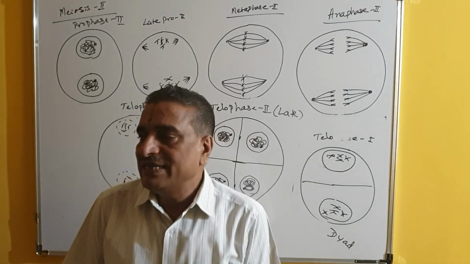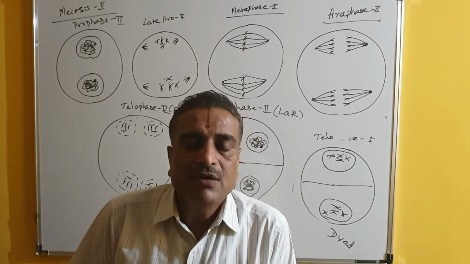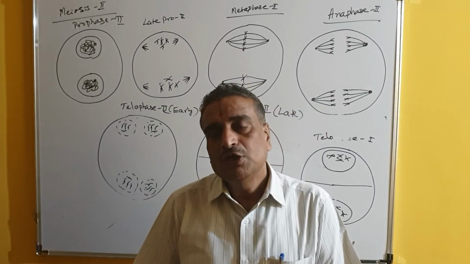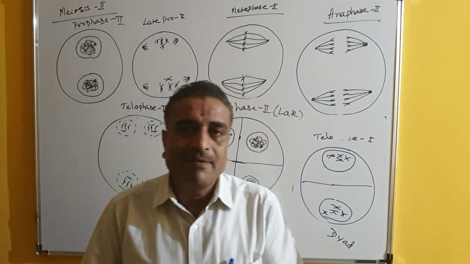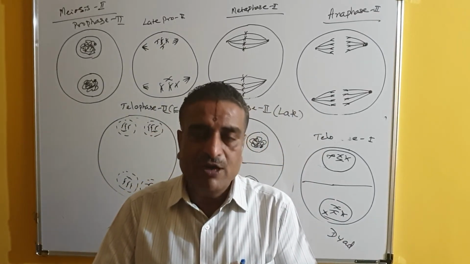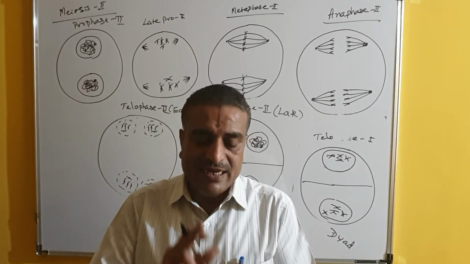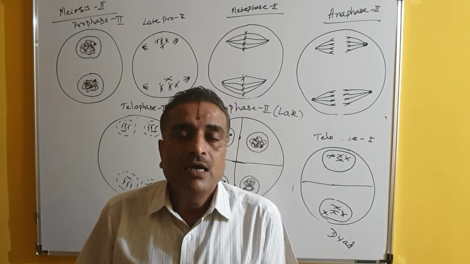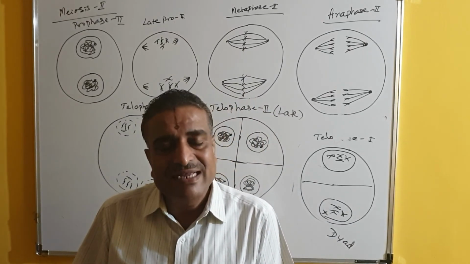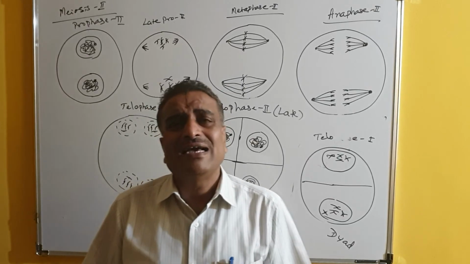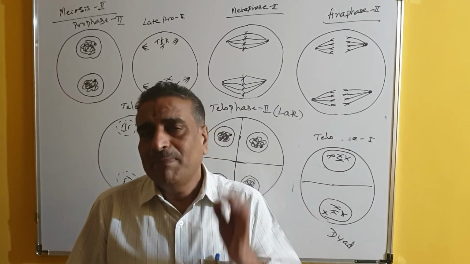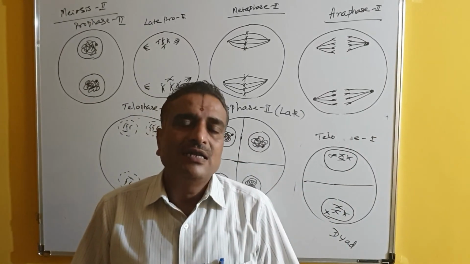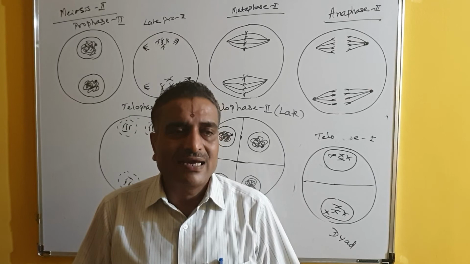Each cell is now containing what? About 4 nuclei. So this is called meiosis 2. So meiosis is taking place, meiosis 1 and meiosis 2. Meiosis 1 contains prophase 1, metaphase 1, anaphase 1, telophase 1, and prophase 1 contains substages called leptotene, zygotene, pachytene, diplotene, diakinesis. And what happens in leptotene, zygotene, pachytene, diplotene, diakinesis we have discussed.